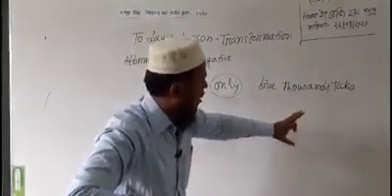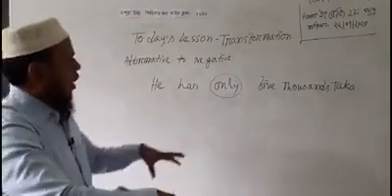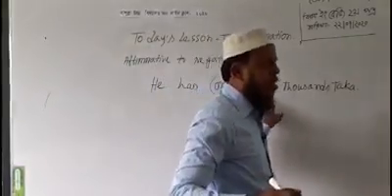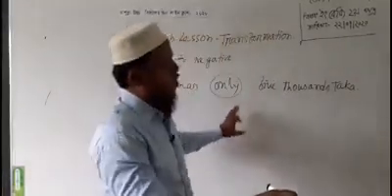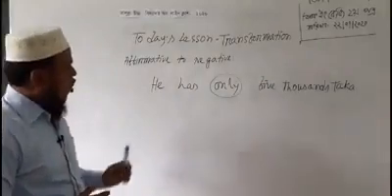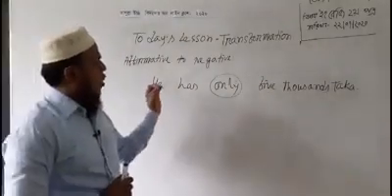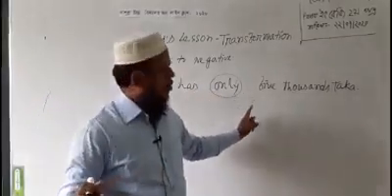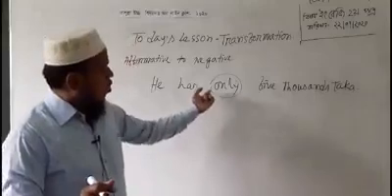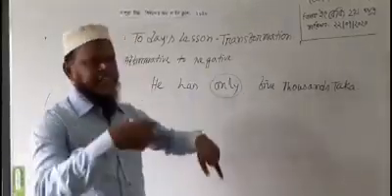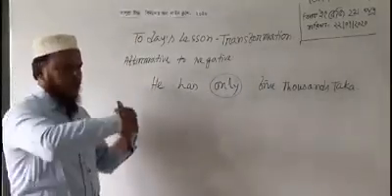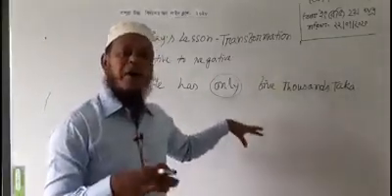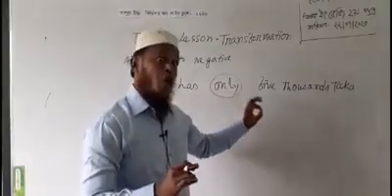Only 5,000 taka, which indicates that 5,000 is a countable word. So if only indicates any countable words, when we change into negative, only changes into not more than.